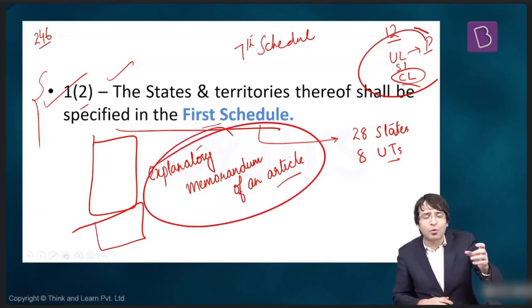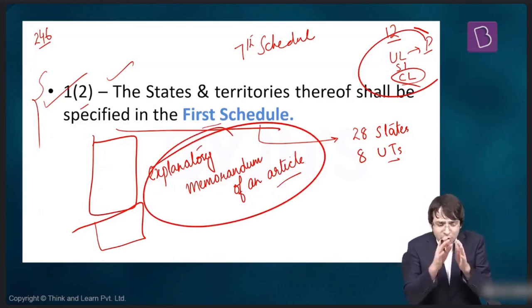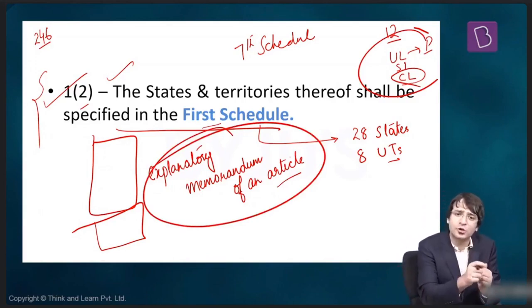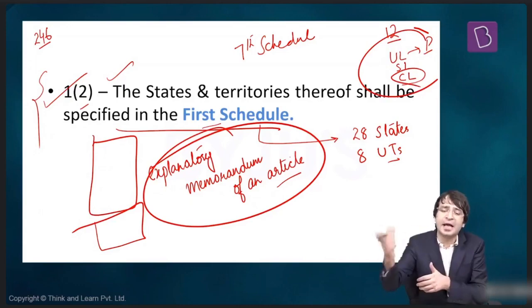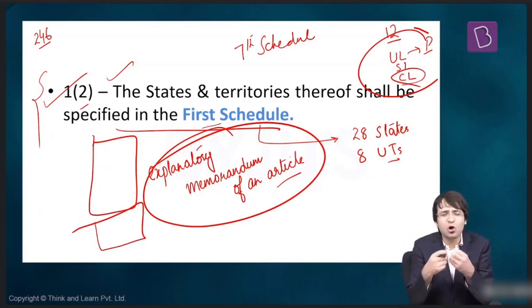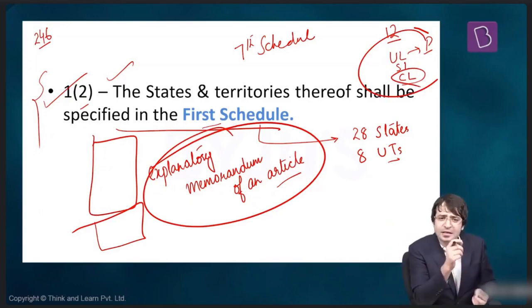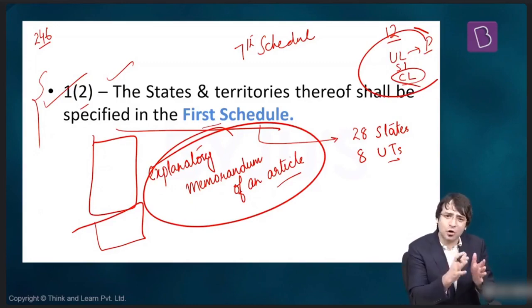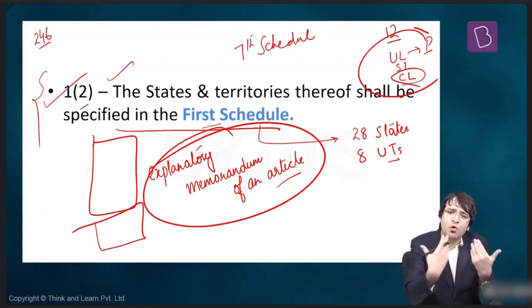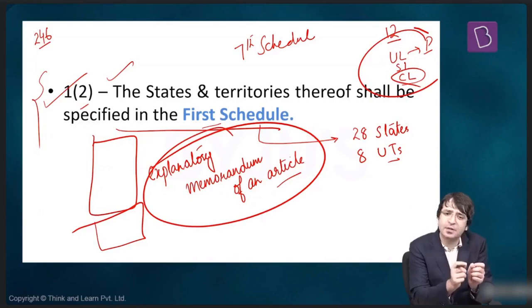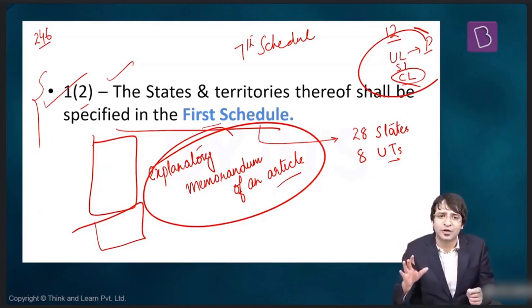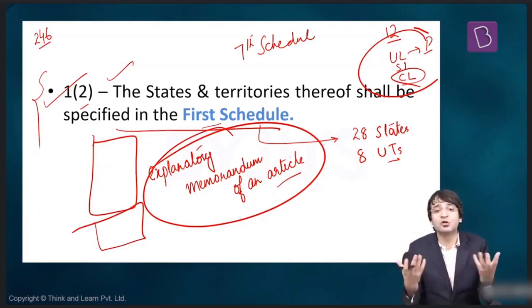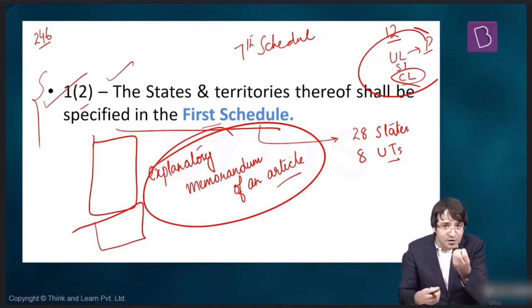If an article requires more explanation, don't add it to the text of the Constitution. Add a schedule at the end of the Constitution. Why? Cosmetic reason, so that this article would not be bulky. That is what we call a schedule. And what is the first schedule?